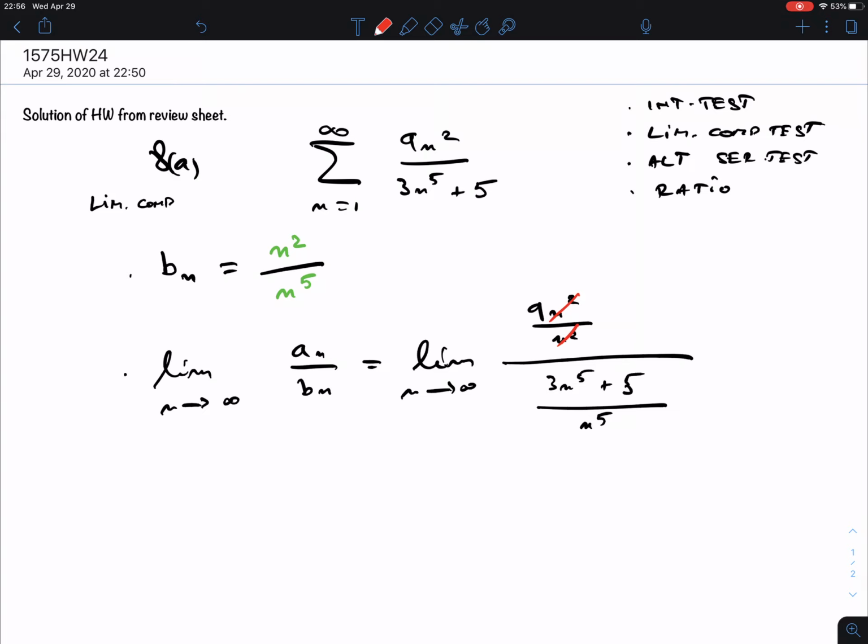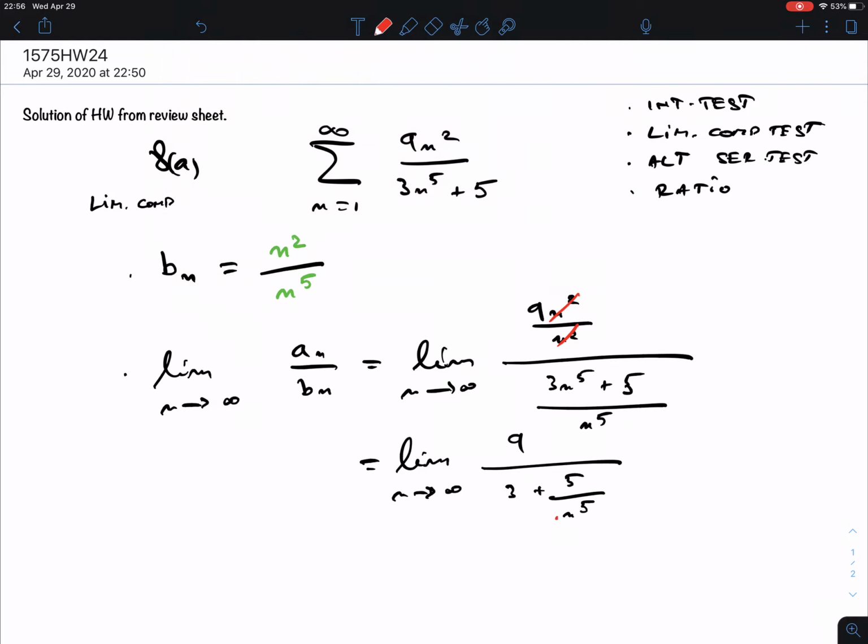You have to divide everything by n to the fifth. So we get, limit for n going to infinity, 9 on top, and in the bottom we get 3 plus 5 over n to the fifth. Okay? And then, because we have n to the fifth in the denominator, if we put infinity here, this will go to 0. So we are left with 9/3.